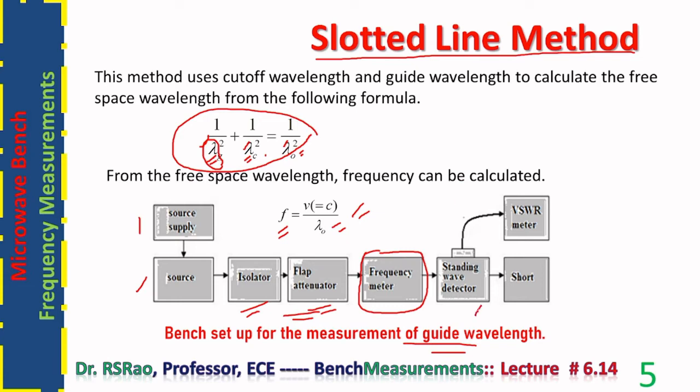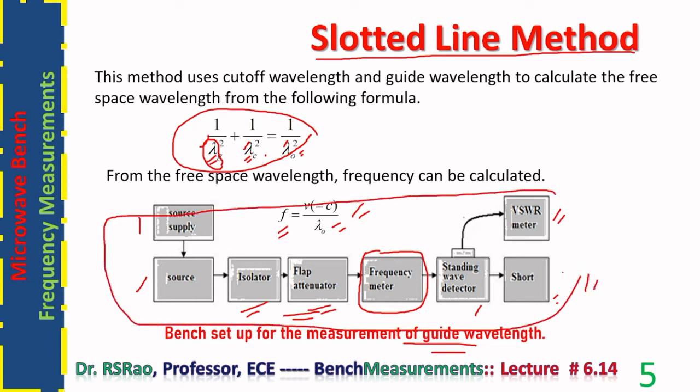Then, the standing wave detector is terminated with a short. The output of the tunable probe is given to the VSWR meter. All this is meant for measuring guide wavelength. The short reflects the entire incident wave. Now we have two strong waves in the slotted line section. It results in an almost pure standing wave pattern. Pure standing wave pattern means the one with its voltage minimum points at zero.